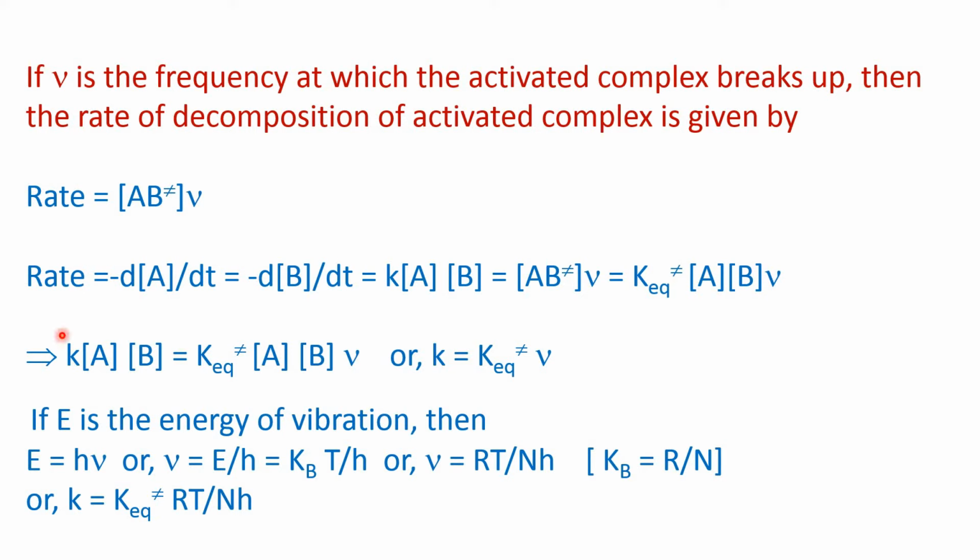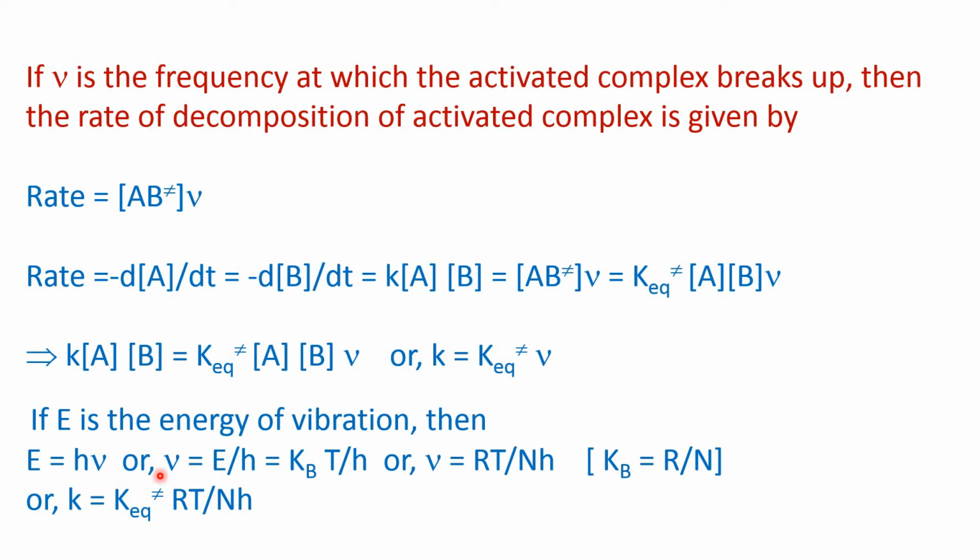So from this A and B get cancelled, then k is equal to the equilibrium constant of activation into nu. Now if E is the energy of vibration, then energy is equal to h nu, we know that. So nu is equal to E by h.